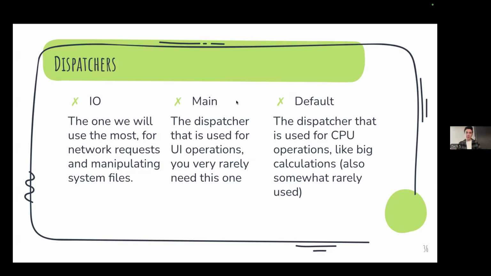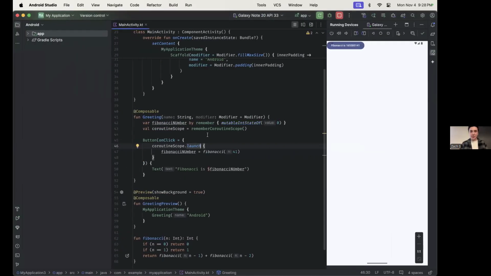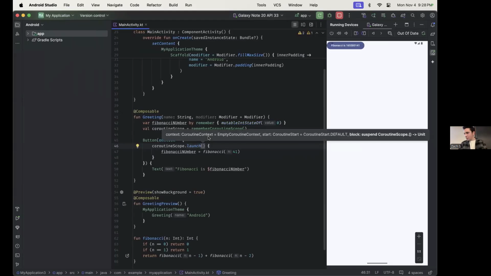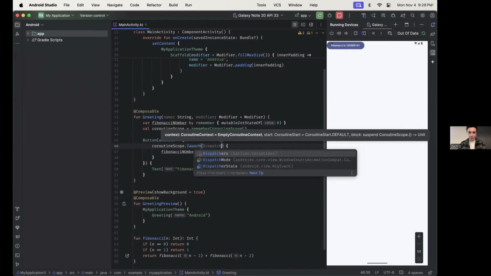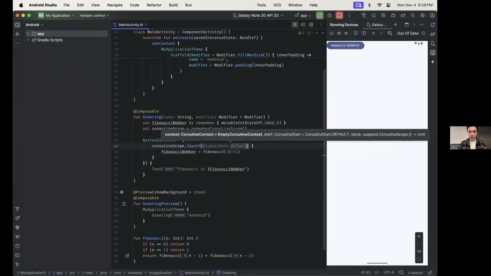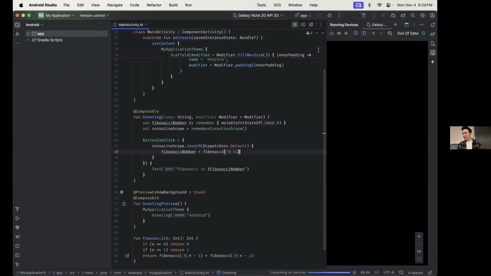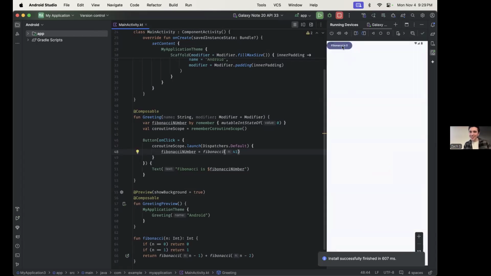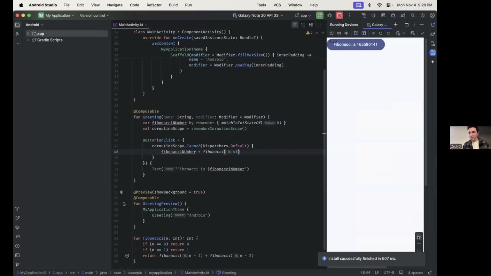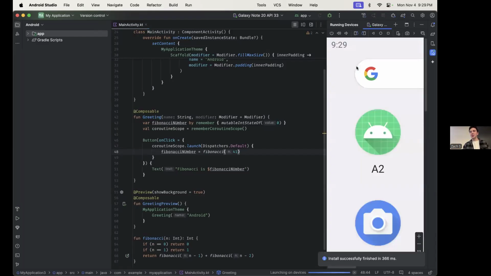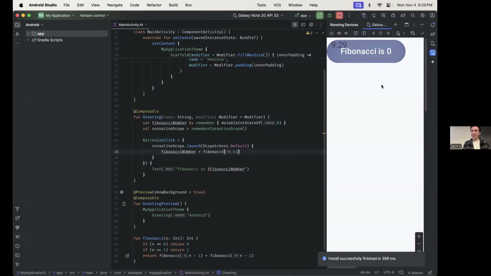And that caused it to try to run with the UI operations, and we still froze. So let's go back, and now we're going to update this dispatcher. We're going to use Dispatchers.Default, right? Because the Fibonacci number is a CPU heavy calculation, so we're going to put that on the Default dispatcher. And let's see if this works. I really hope it does. Yeah, you saw our animation was very clean there. The app didn't freeze, which was good. I can zoom in and show it again if you don't believe me. But yeah, pretty cool. That's a very short coroutines demo.